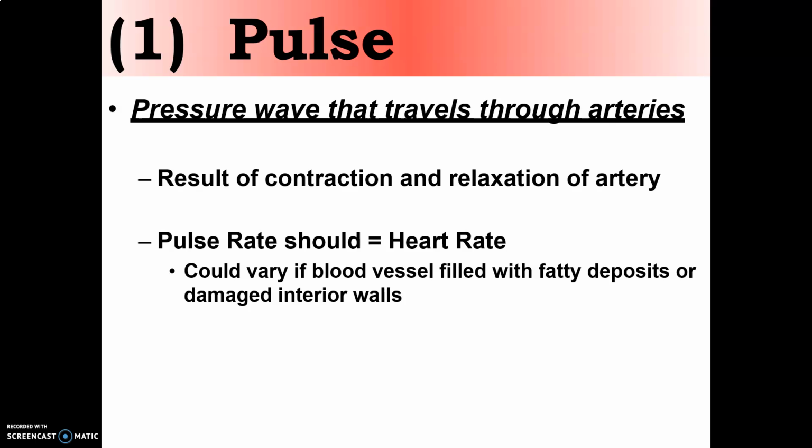So when the heart contracts, the blood flows with pressure in the artery, which creates a pressure wave which is felt as a jerk in the artery, and this is what we call pulse. So pulse is the result of the contraction and relaxation of the artery. Pulse rate should be equal to heart rate. So when you see doctors checking your heartbeat together with your hand on the pulse, they are actually trying to coordinate whether both are the same or not.